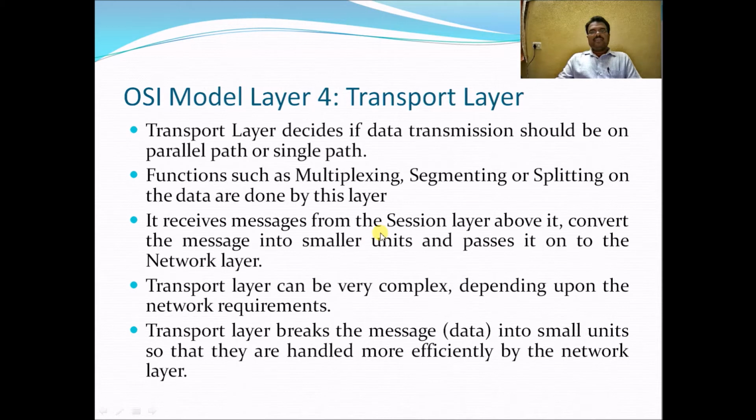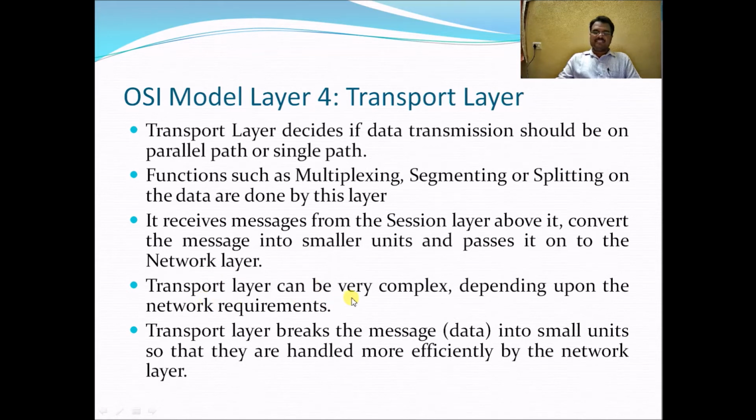Now we will see the transport layer, another layer in the OSI reference model. The transport layer decides if data transmission should be on a parallel path or single path. Functions such as multiplexing, segmenting or splitting of the data are done by this layer. It receives the message from the session layer, converts the message into smaller units, and passes it on to the network layer.